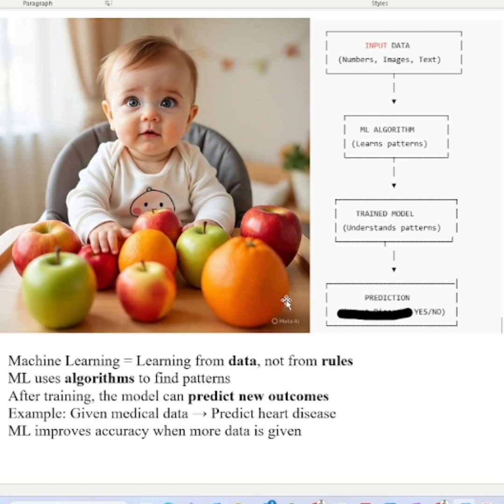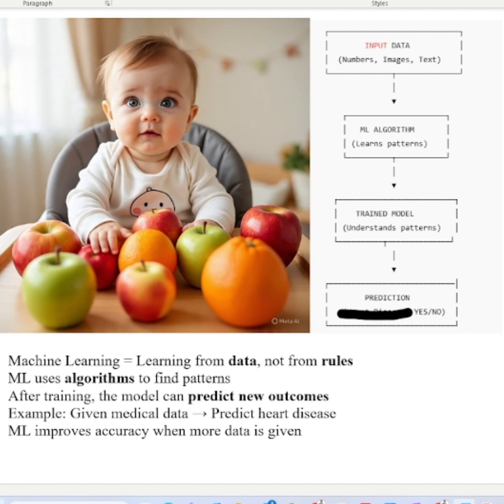In the same way, we have to train our baby, or our machine learning model, with different kinds of apples and different kinds of oranges, right? Machine learning also needs more data to get trained properly. Once it gets trained properly, it will be able to predict the correct object, the correct data.